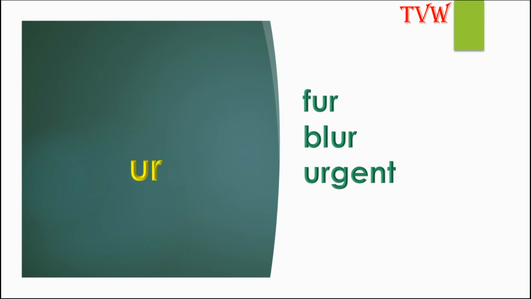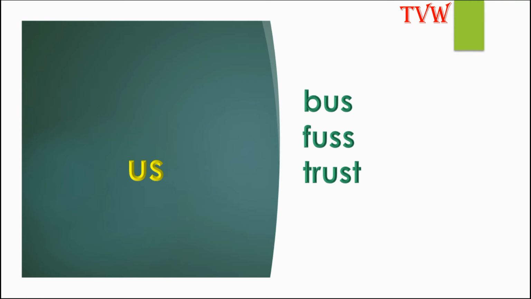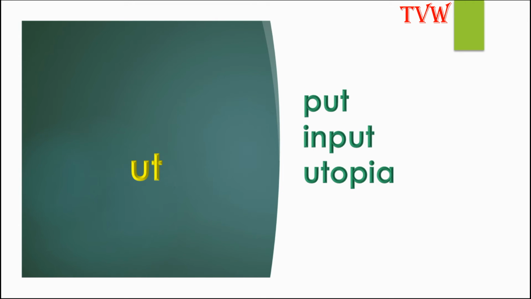The letters UR make the sound ur, as in fur, blur, urgent. The letters US make the sound us, as in bus, fuss, trust. The letters UT make the sound ut, as in but, cut, utter. The letters UT also make the sound ut, as in put, input, utopia.